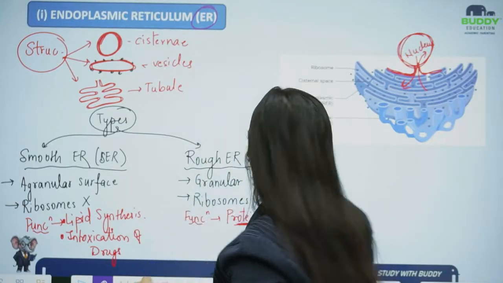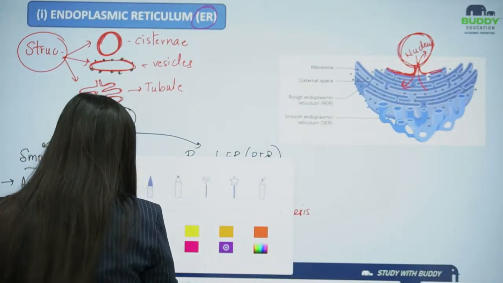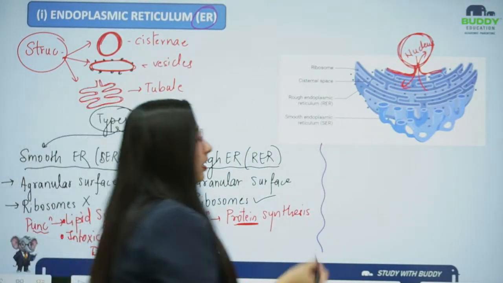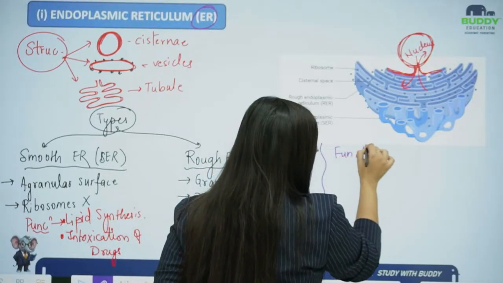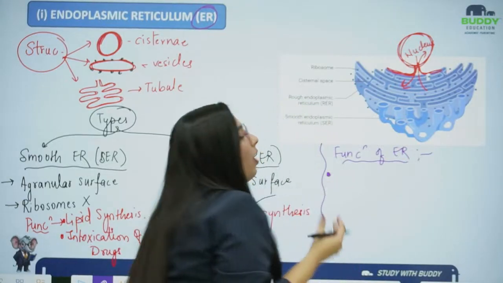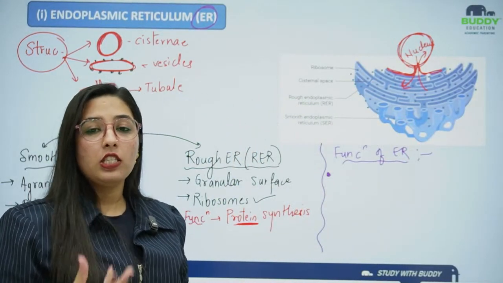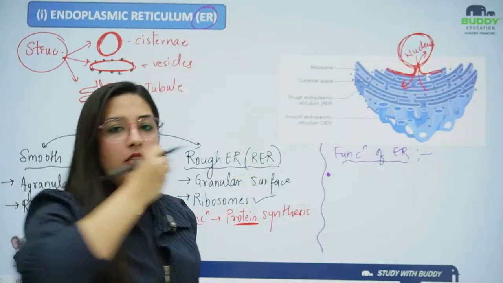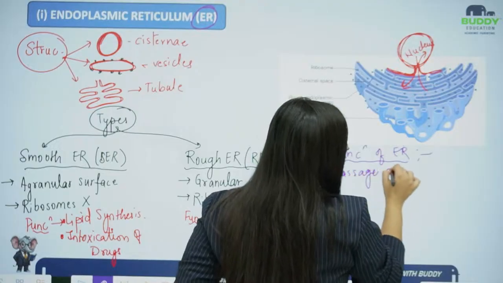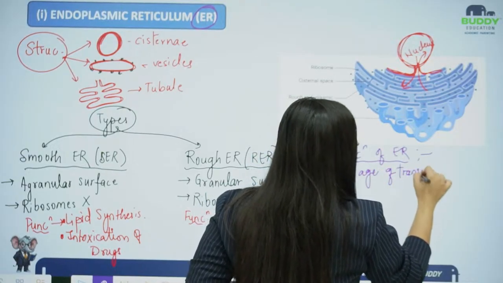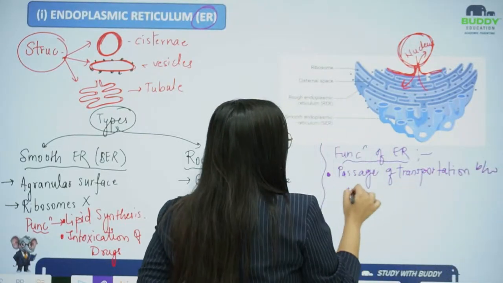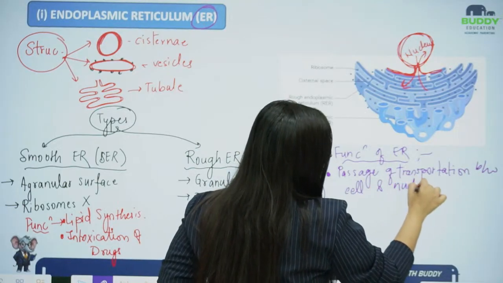So if I talk about the collective function of the endoplasmic reticulum, apart from the rough endoplasmic reticulum and smooth endoplasmic reticulum, it also acts as a passage of transportation between the nucleus and the cell. Okay.